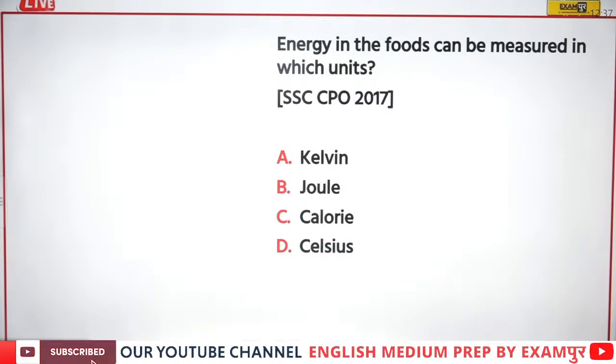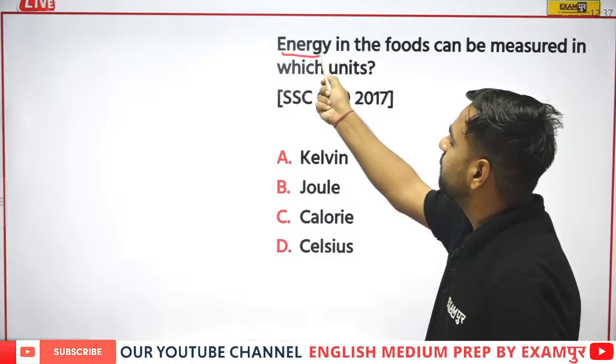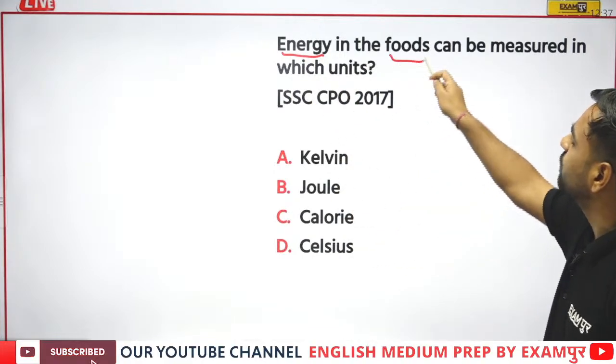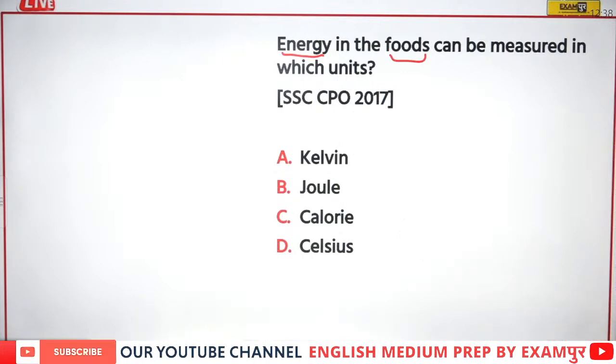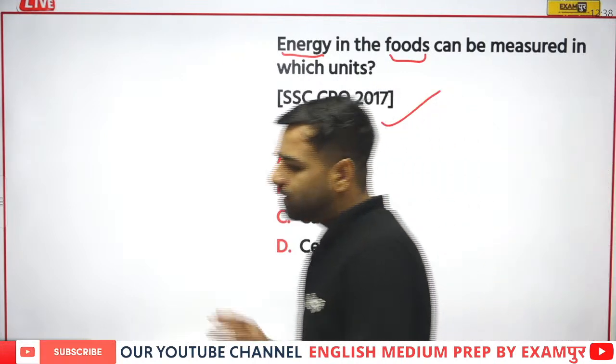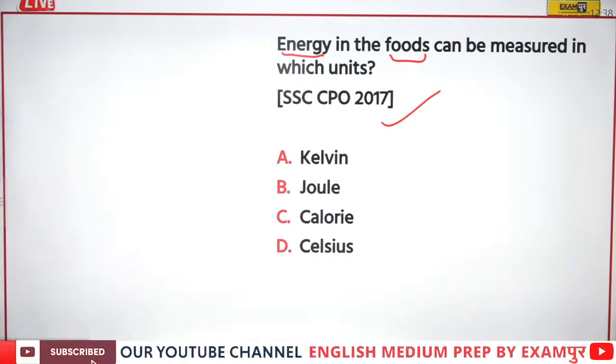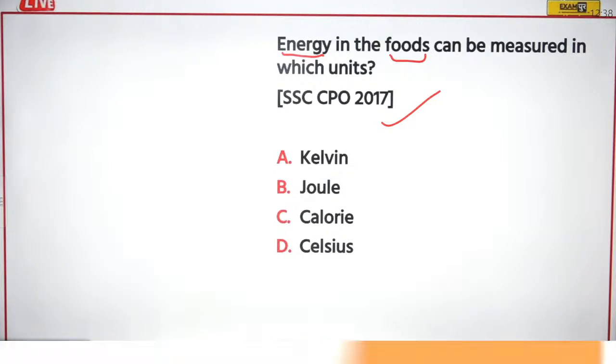Next, energy in foods can be measured with which unit? We have discussed energy, but this time the question has changed: energy in the foods can be measured with which unit? This is from CPO 2017. Let's see who gives this answer. Energy in food, answer please.